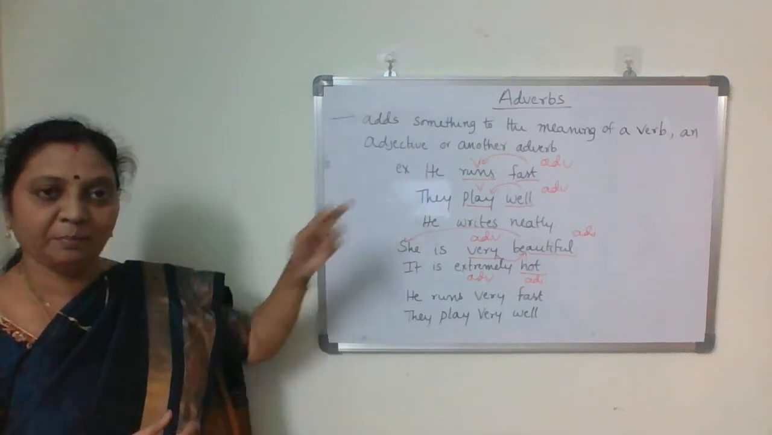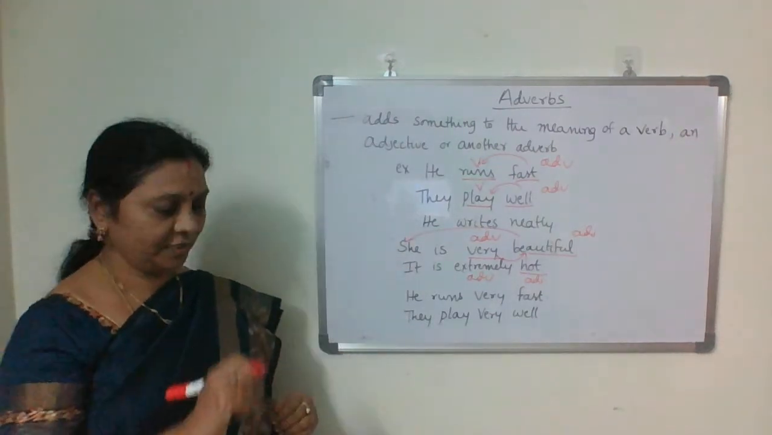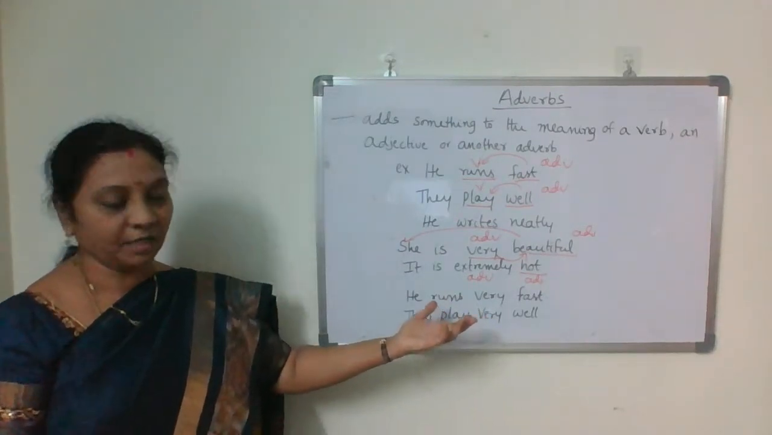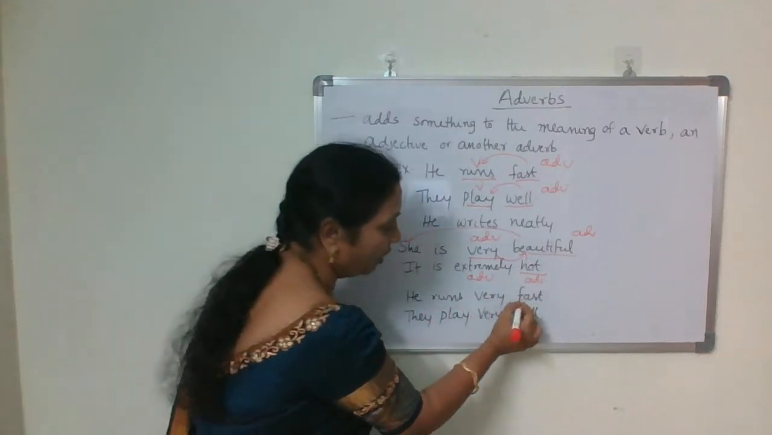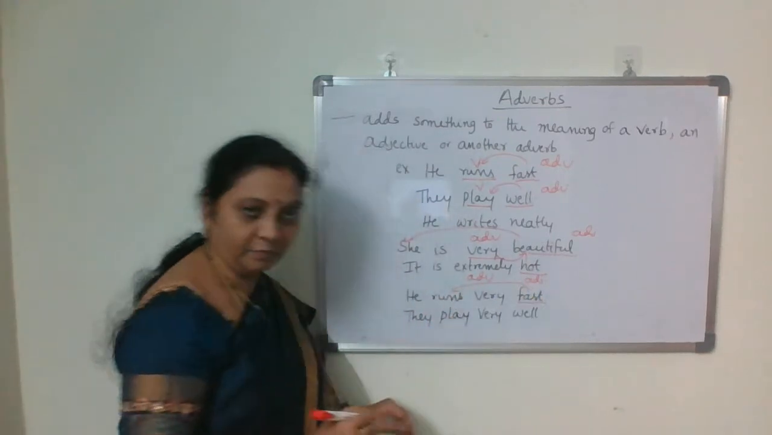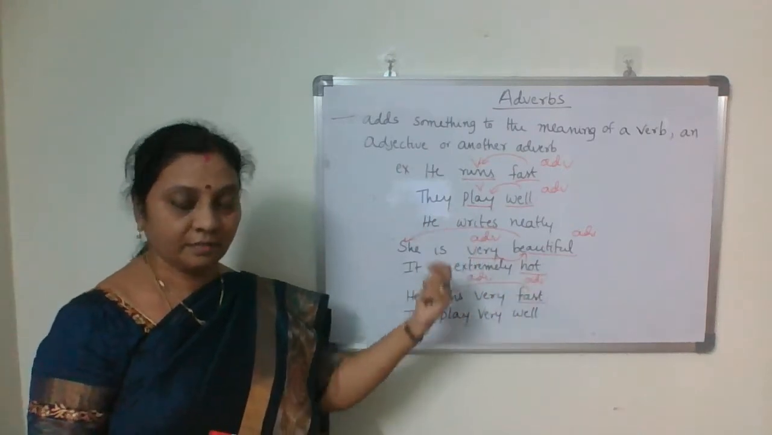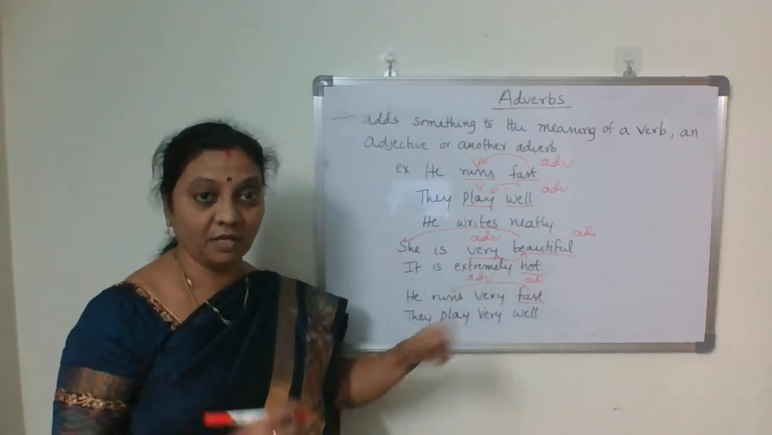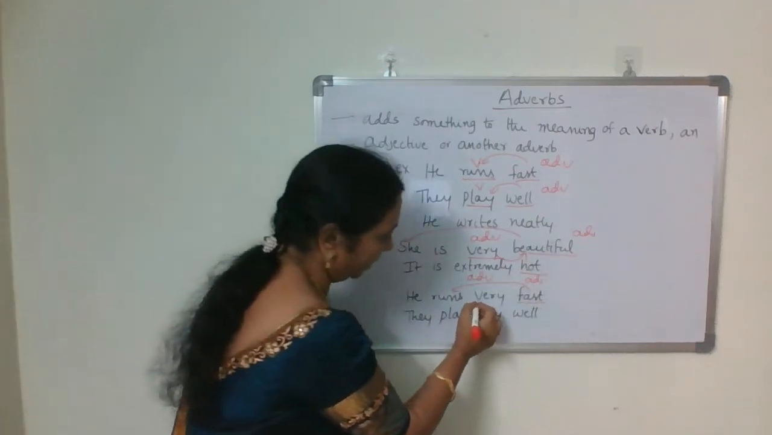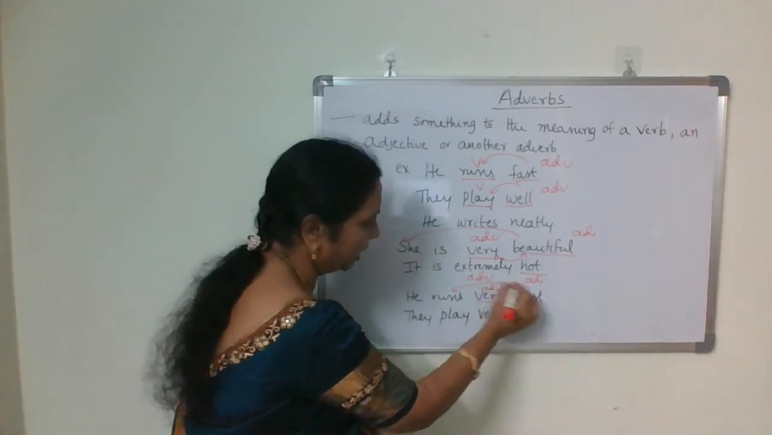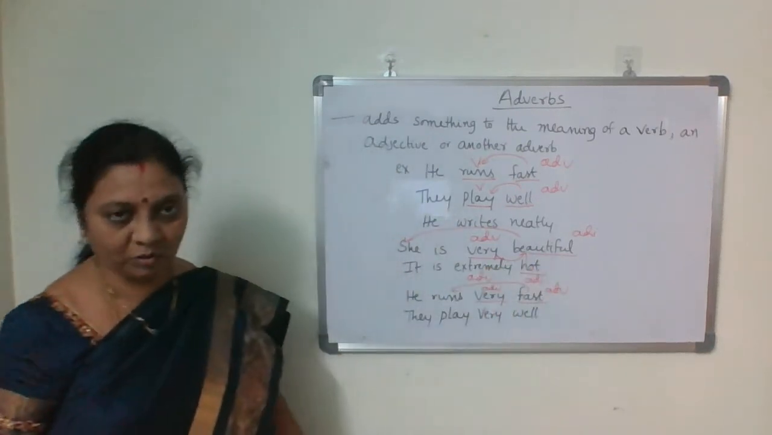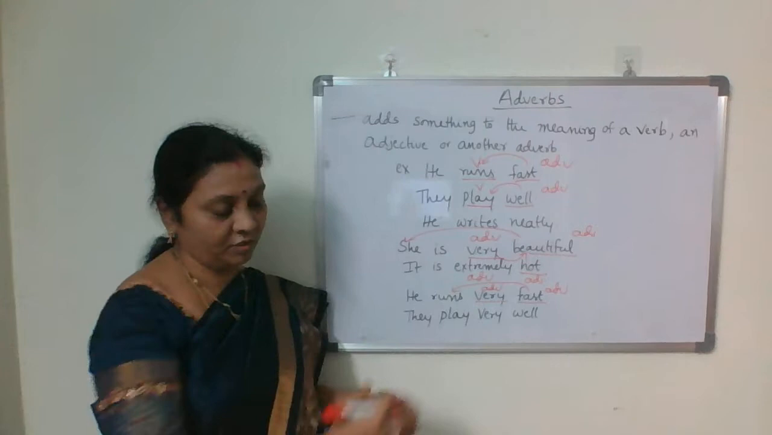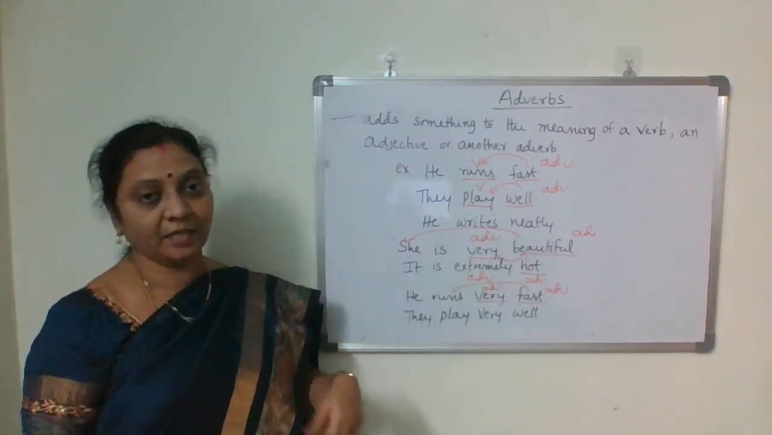Take this example only. He runs fast. Fast is an adverb. If you say he runs very fast, then very, in this case, becomes an adverb and it is talking about fast. First of all, fast is talking about the action word run, and very is talking about this fastness. How does he run? Very fast. So very becomes an adverb, adding something to another adverb. Two adverbs in this sentence: fast is one adverb and very is another adverb.